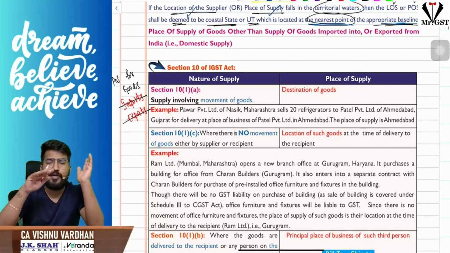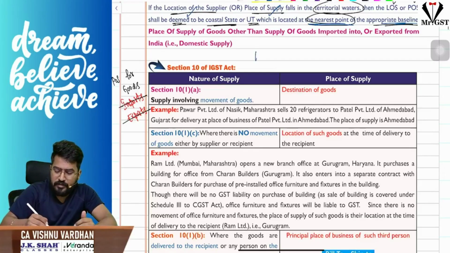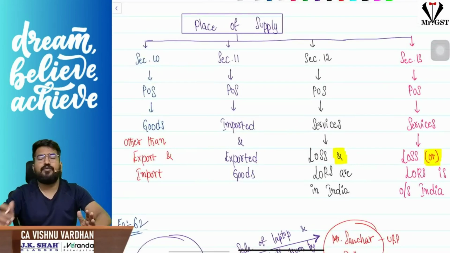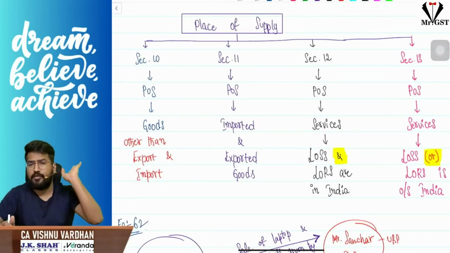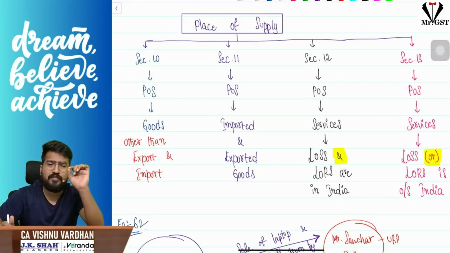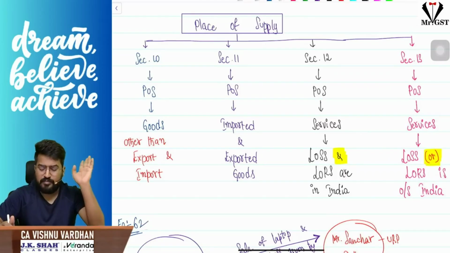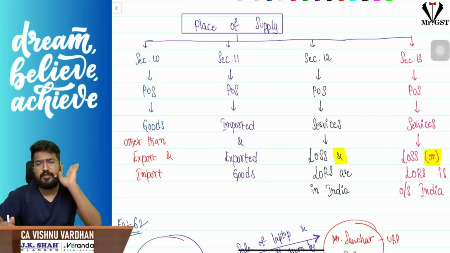Okay. Now, in section 10, 11, 12, 13, the IGST Act clearly mentions what is place of supply in different occasions. 10 and 11 talk about goods, 12 and 13 talk about services. Section 10 is purely for goods other than export and imports, 11 is exclusively for imports and exports. Section 12 is for services where both supplier and recipient are located in India, and 13 where any one of supplier or recipient is located outside India, then 13 is applicable.